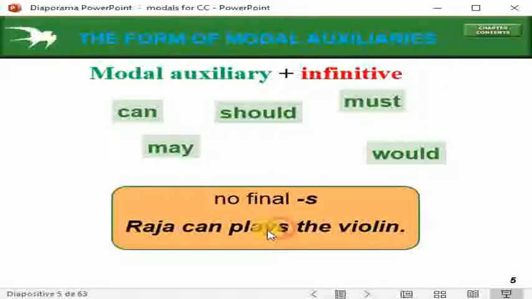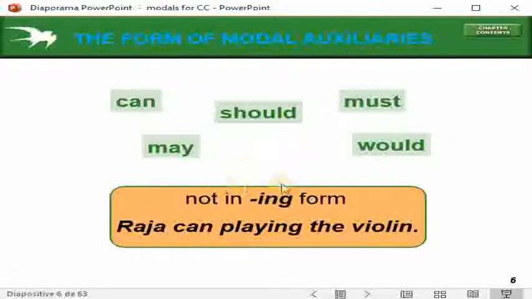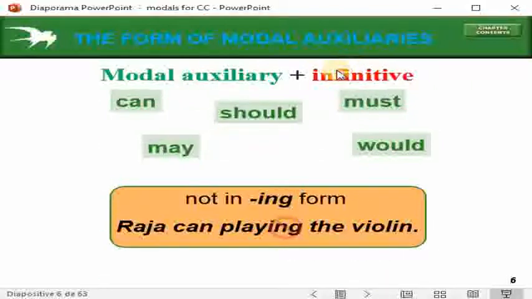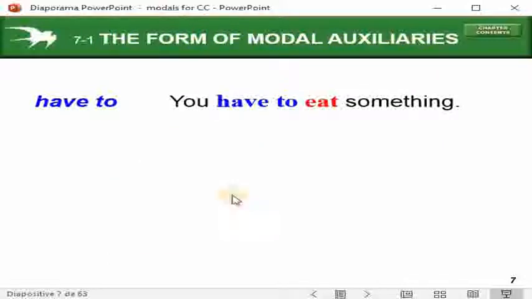We shouldn't put the s for the main verb after the modal verbs. Okay, it should be all the time in the infinitive. We shouldn't add also ing. So Raja can play the violin, not can playing the violin. So it should be all the time in the infinitive. The main verb should be in the infinitive without ing, without s, without ed, without anything.